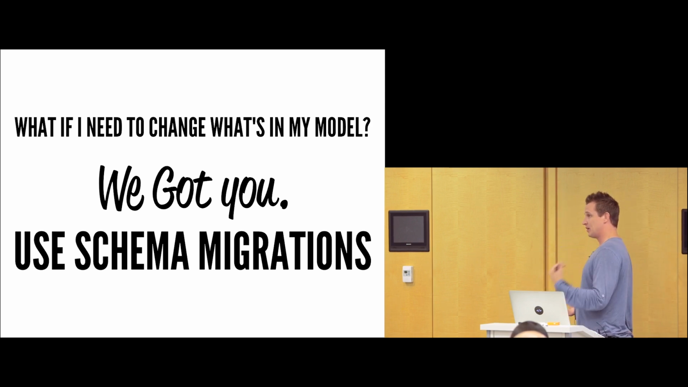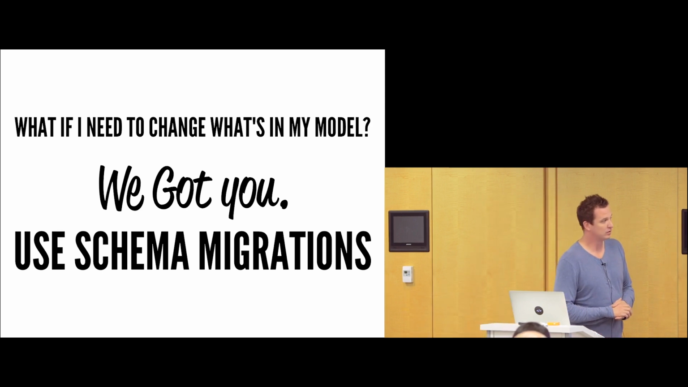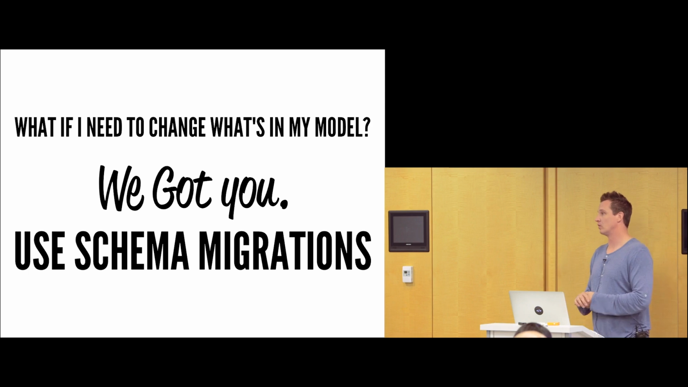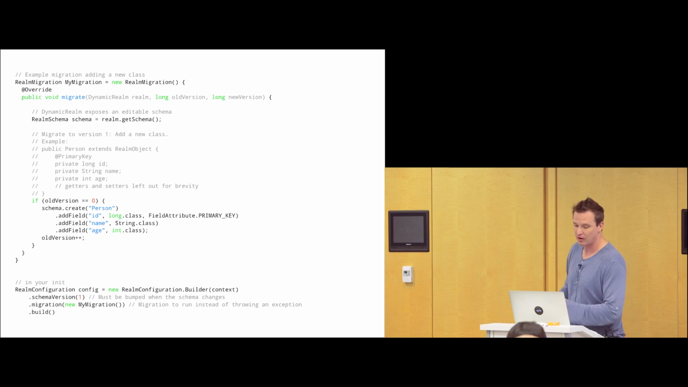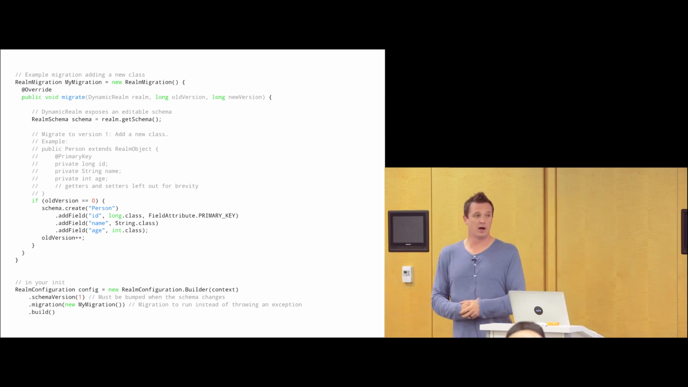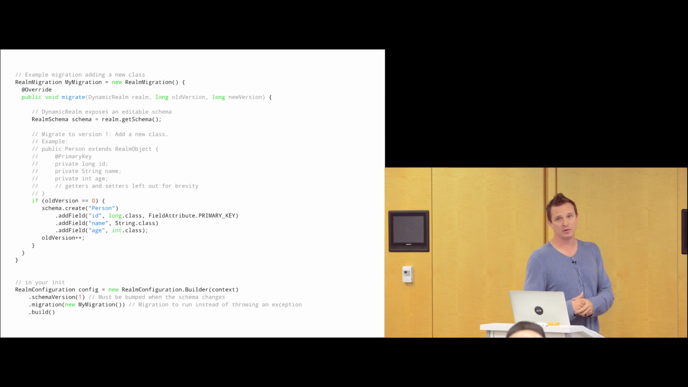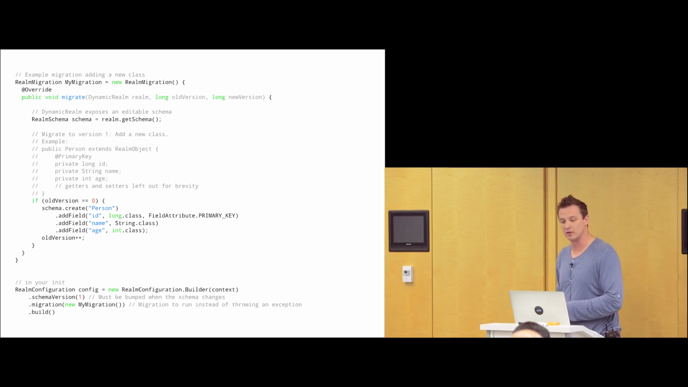So what happens if you need to change your model? Those of you from different backgrounds, for example folks from Rails, are very familiar with schema migrations and Rails migrations. Realm has a very similar concept known as a migration, a Realm migration. Here's an example. We may have built our dog application, and we're showing dogs. Now we decide we need to add people to it, a person object. And that's what this migration is doing here.